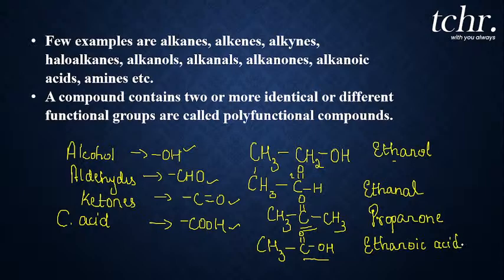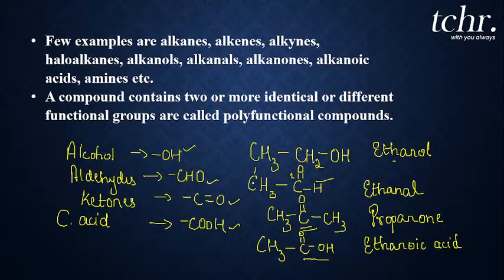So some of the major functional groups like halogen atoms, when attached to hydrocarbons, we call it haloalkanes, whereas alcohols is represented by OH and aldehydes represented as C double bond OH, ketones represented as C double bond O, whereas carboxylic acid COOH.